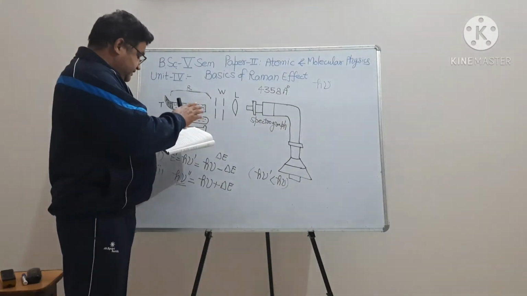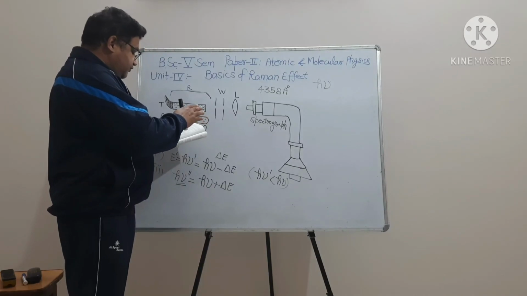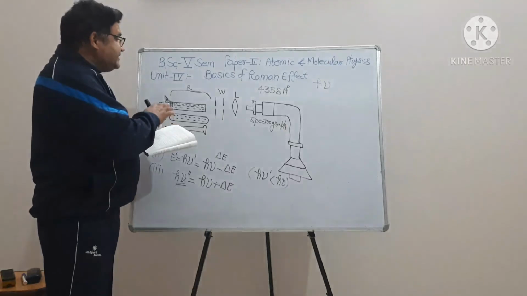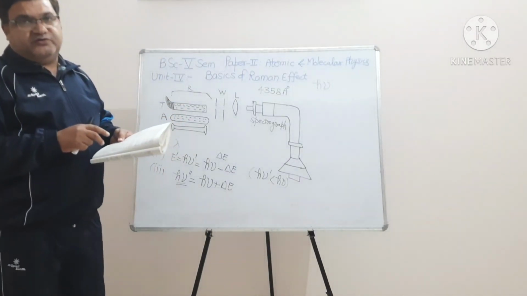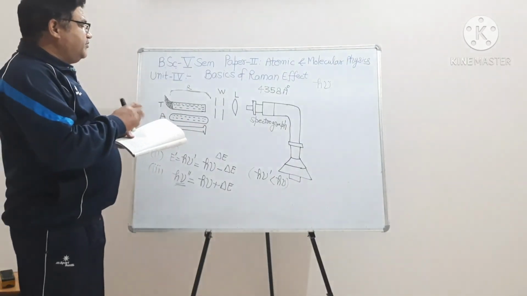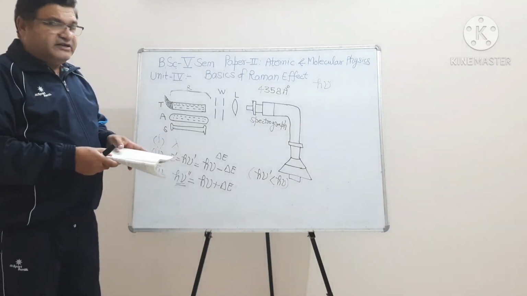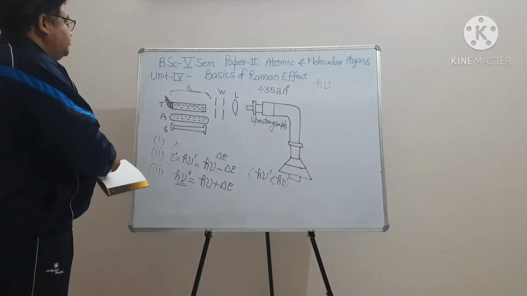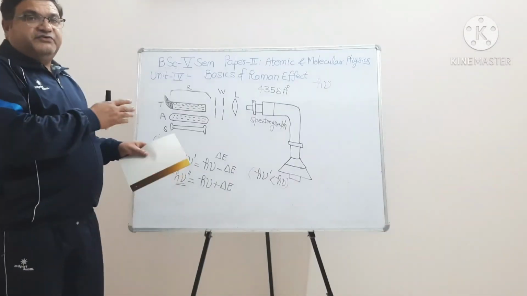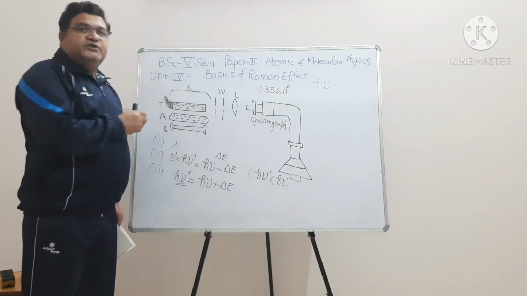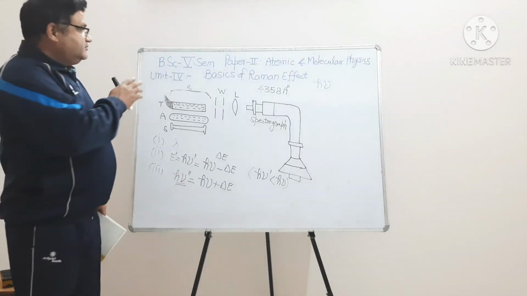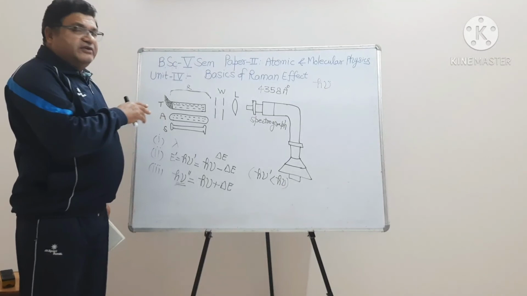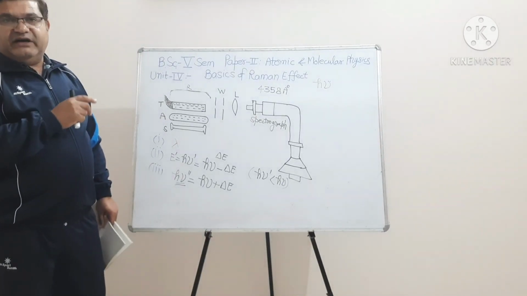The advent of the laser has revived the field of research of Raman spectroscopy as laser Raman spectroscopy. So these are some important applications of the Raman effect. Today we have discussed the Raman effect, what the Raman effect is, what the significance of the date 28 February is in our country, and how we can explain the Raman effect using quantum mechanics.